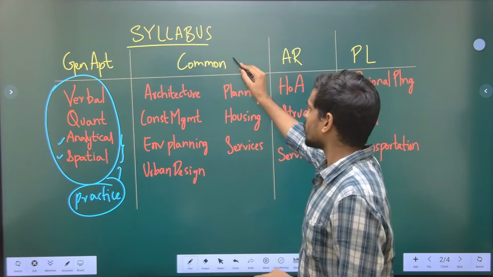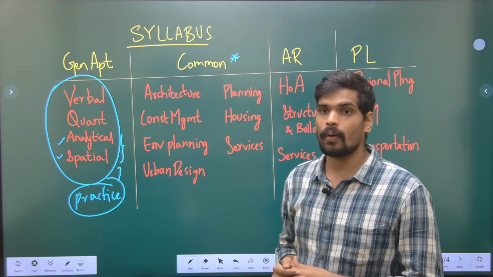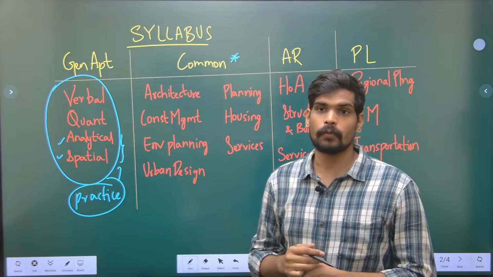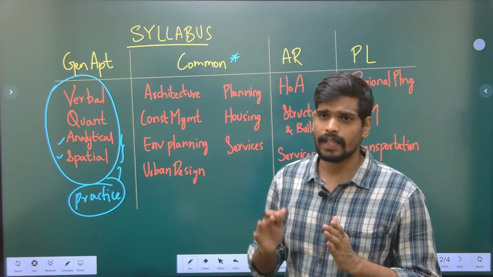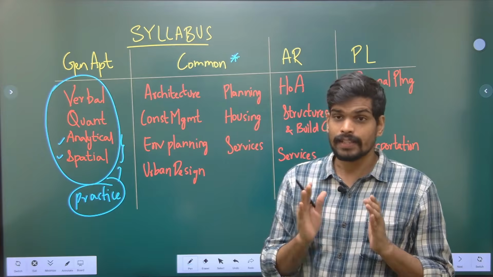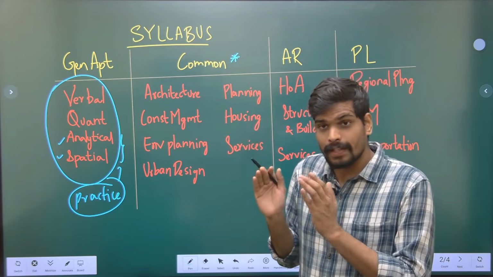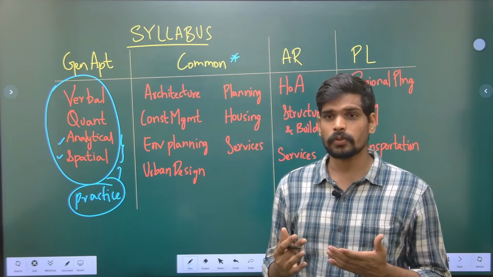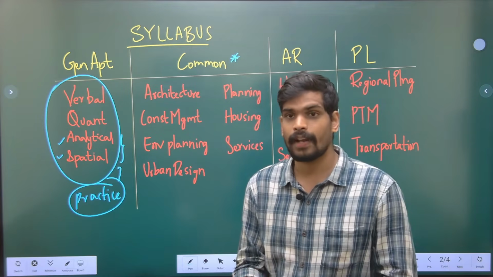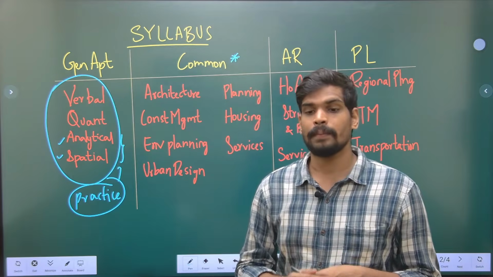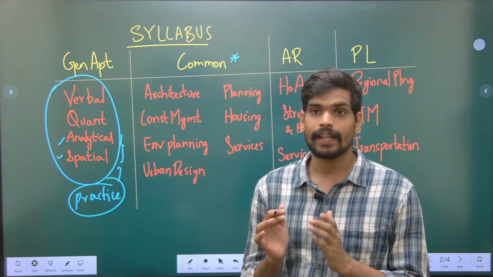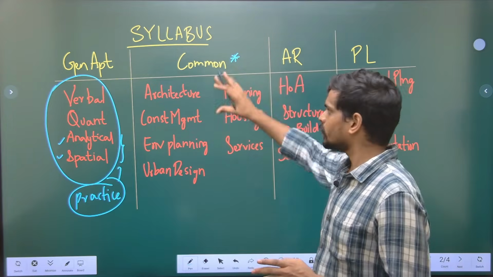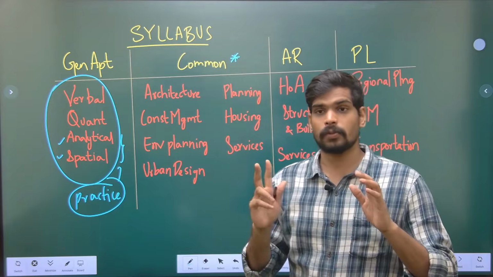Coming to the second part, that is common part. I already told you the importance of common part because it has the maximum weightage. That is something which you need to focus on in your course of preparation in all the steps of the exam. Before the examination, understanding the syllabus, focus on the common part, especially to understand the topics there. During the course of preparation and making your running notes, have a special emphasis on common part. During the examination also, take care that you're doing well in the common part because it has maximum of the weightage. And the syllabus of this particular common part has a total of 7 sections.